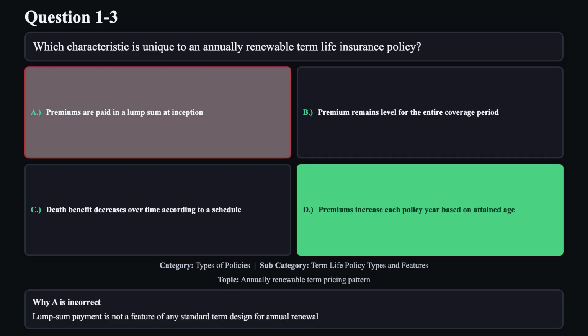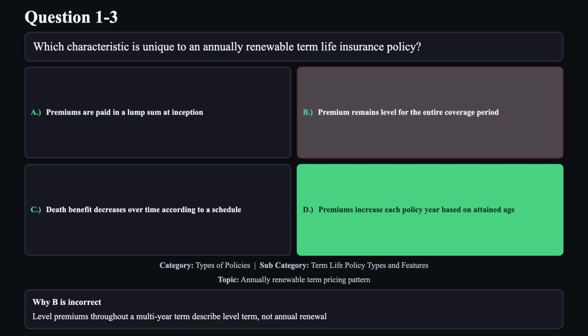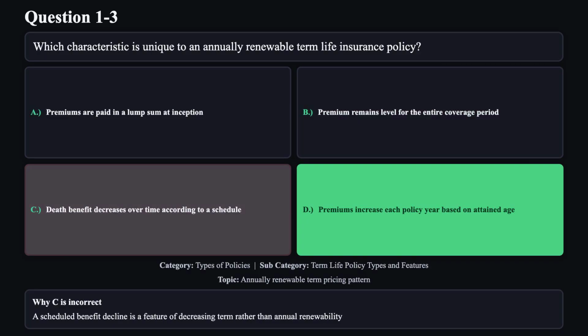Lump sum payment is not a feature of any standard term designed for annual renewal. Reason B is not correct. Level premiums throughout a multi-year term describe level term, not annual renewal. Reason C is not correct. A scheduled benefit decline is a feature of decreasing term rather than annual renewability.